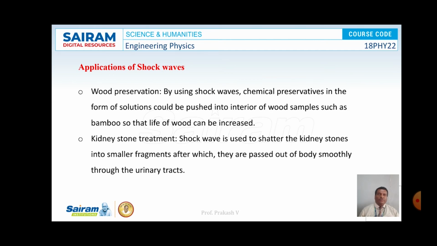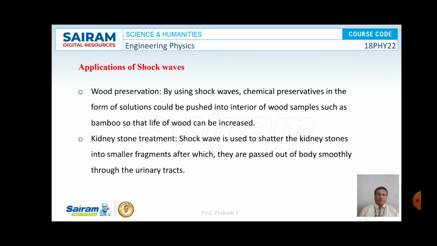So here, by making use of shock waves, the preservatives in the form of liquid are injected into the wood sample, so that the lifetime of the wood sample will be increased.